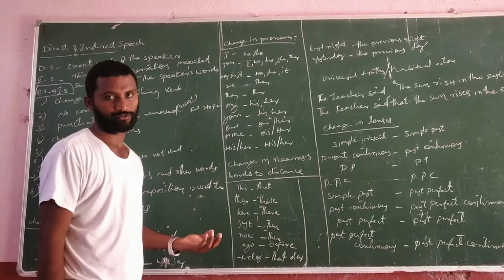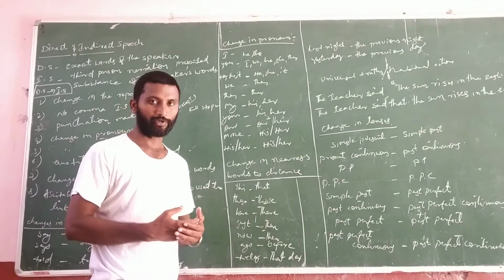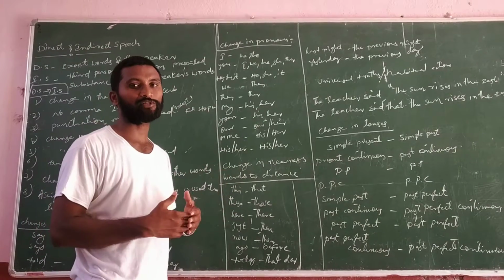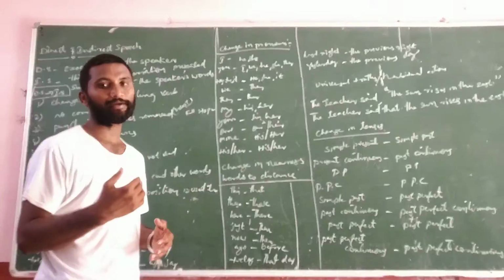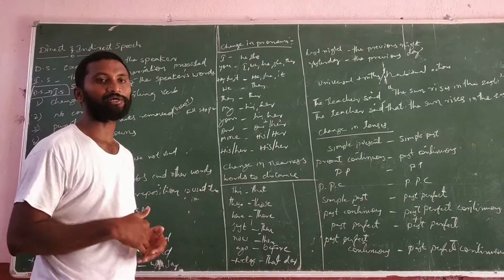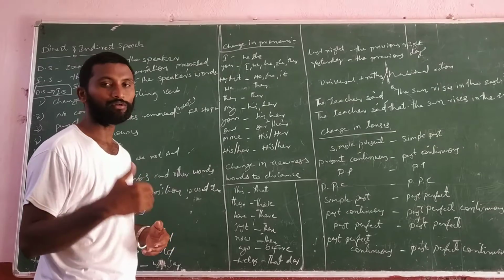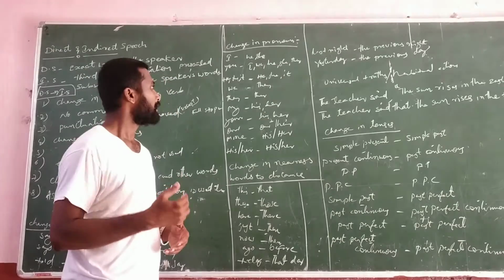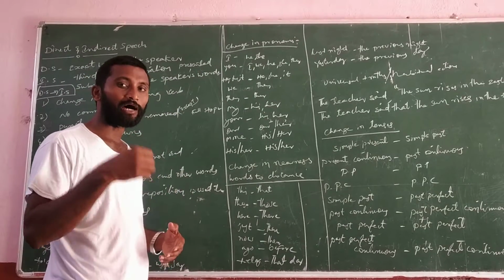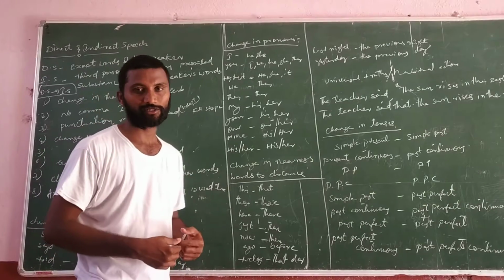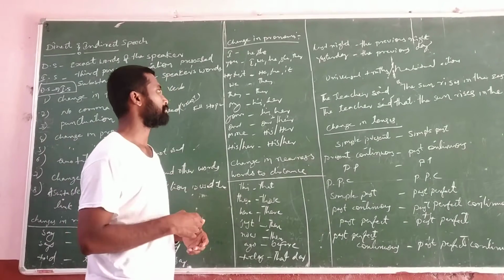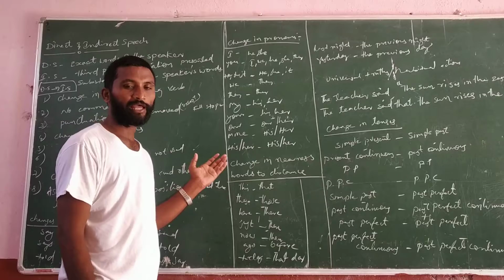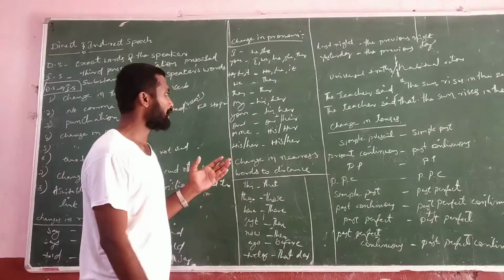Coming to change in pronouns. How we have to change the pronouns from direct speech to indirect speech. In direct speech, if I is there, we change it into he or she. If you is present, we change it into I, we, he, she, they. If he, she, it are present, we keep he, she, it. If we in direct speech, they in indirect speech. They in direct speech, they in indirect speech.